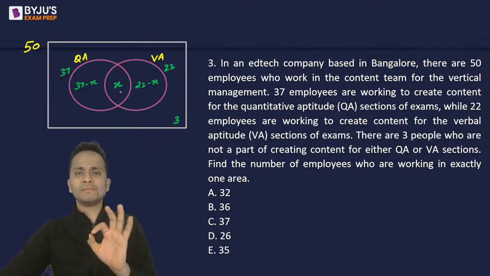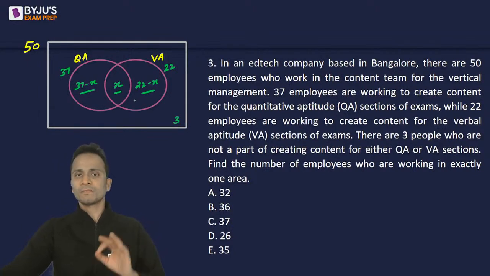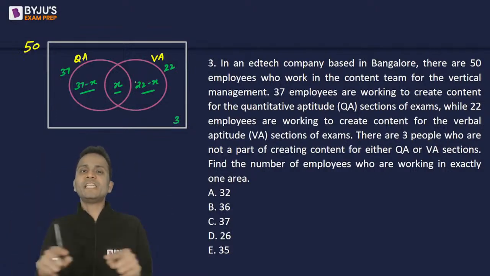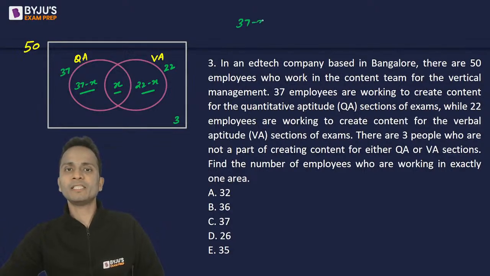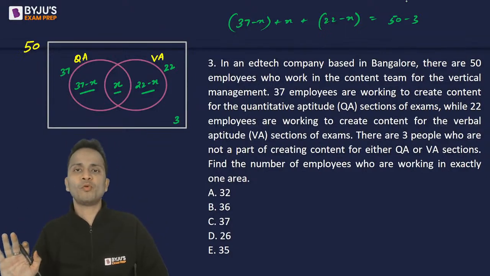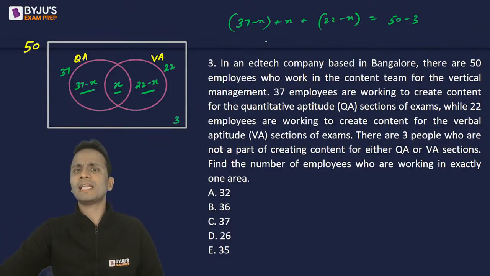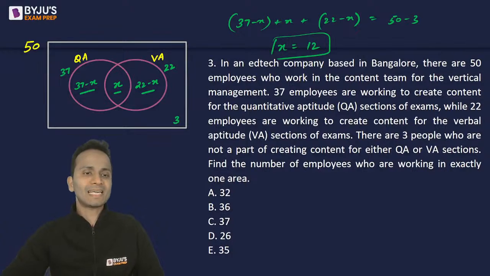No need to apply formula, just add these numbers, 37 minus X, X and 22 minus X, and this sum should be equal to 50 minus 3, that is 47. So 37 minus X plus 22 minus X should be equal to 50 minus 3. Simple basic funda of Venn diagrams. Okay, so after solving this, I'll calculate the value of X. So the value of X will be equal to 37 and 22, 59 minus 47, that is 12. Okay, the value of X came out to be 12.